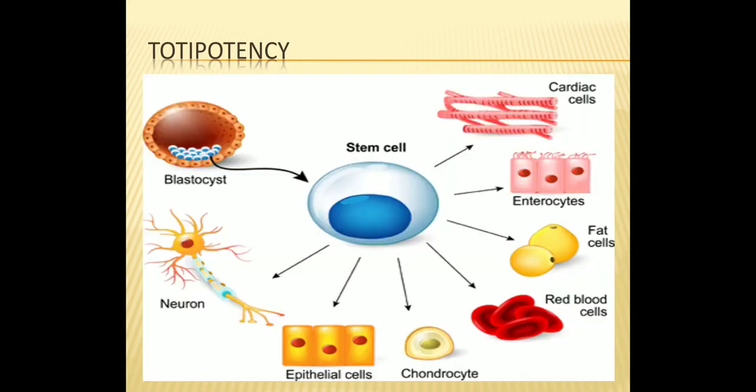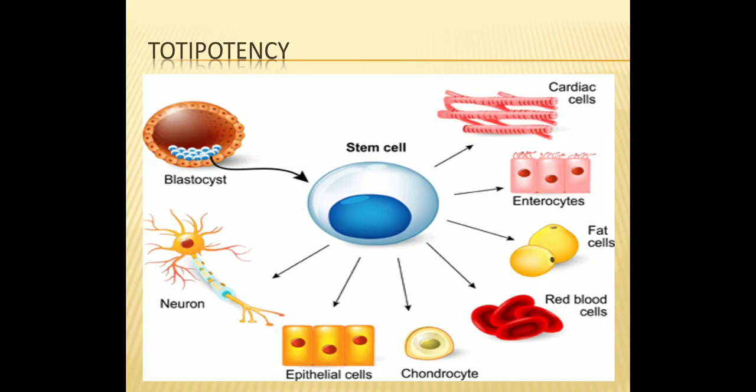Now, if we see the embryonic animal cells, you'll find embryonic animal cells are totipotent and they are termed as stem cells. These stem cells have great medical applications, including cure for diseases. As I told, the stem cell is totipotent. That means it has the ability to divide and redivide to form any other type of cell, or a complete new organism. That's why it has great medical applications.